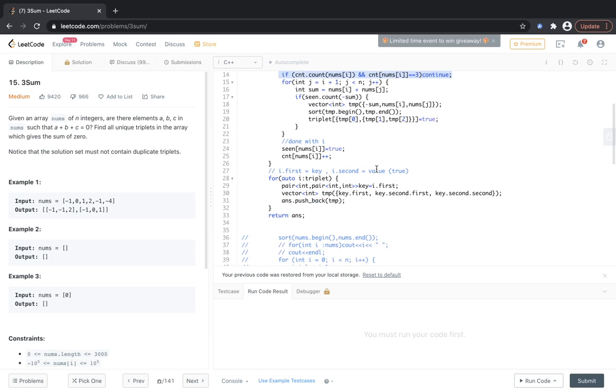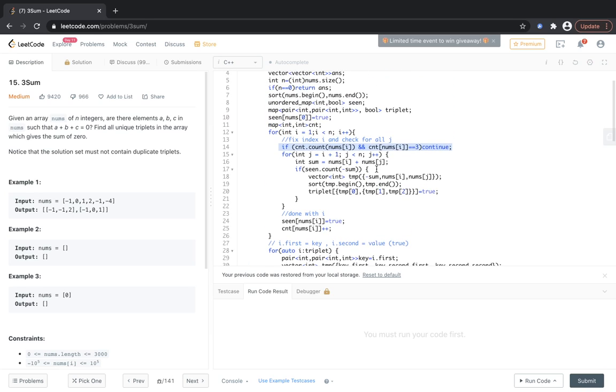If we have hundreds of zeros, for the second 0 the first element would be 0, which we are considering. For the third 0 the first element would be 0, which we are again considering. And for the fourth, the first and second are both zeros, which we are considering again. So everything is being considered again and again, and for that whole set we are iterating over the whole array, and using all these map operations on top of that.